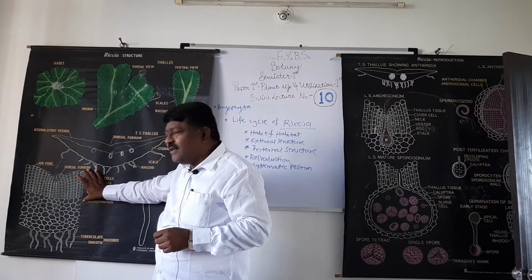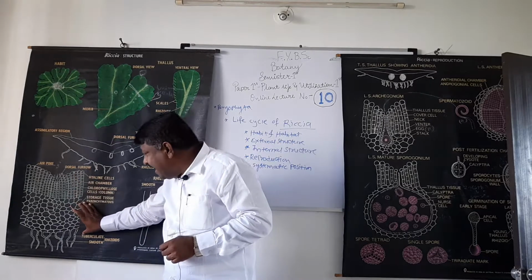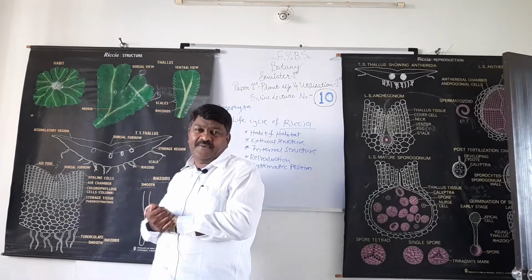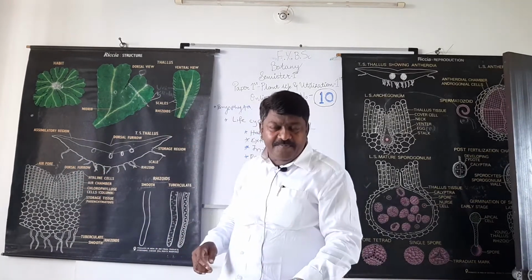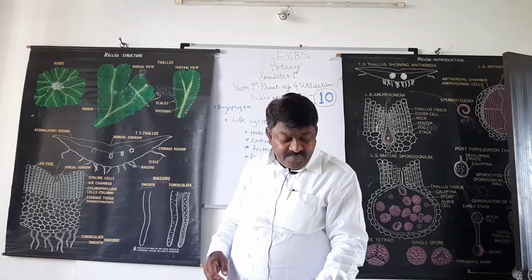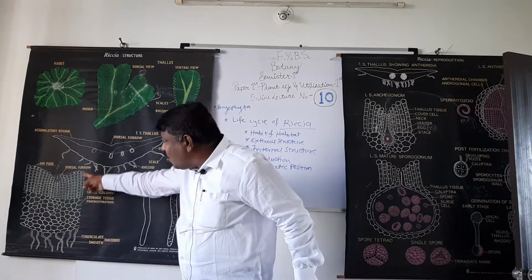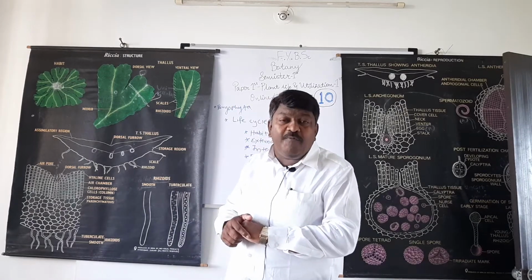The upper region is the assimilatory or photosynthetic region, and the lower region is the storage region. First we discuss the photosynthetic or assimilatory region. This region consists of vertical rows of chlorophyllous cells.